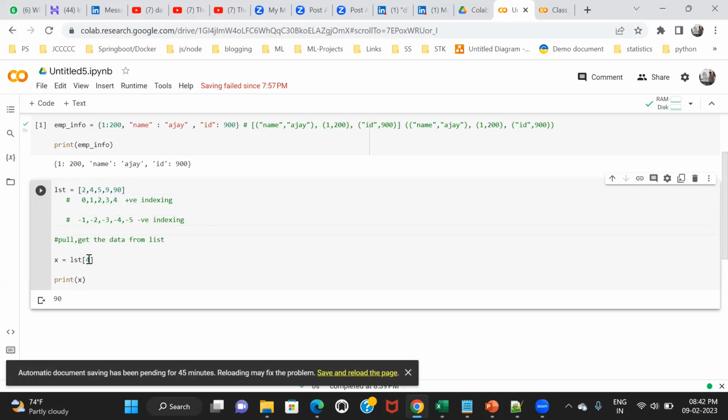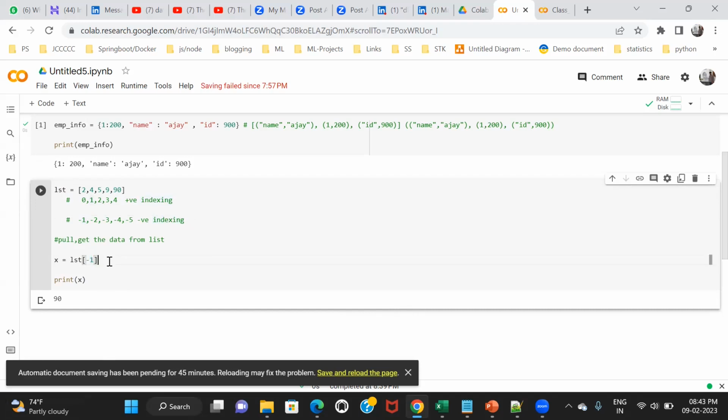Now if I put -1, what will it print? For which data is the -1 index? For 90, right? If I say -1, it means I'm using negative indexing.